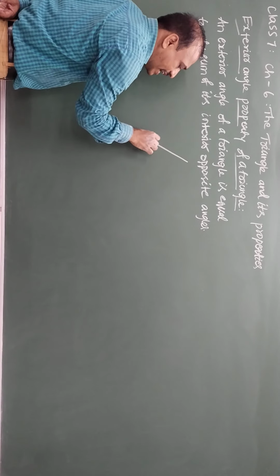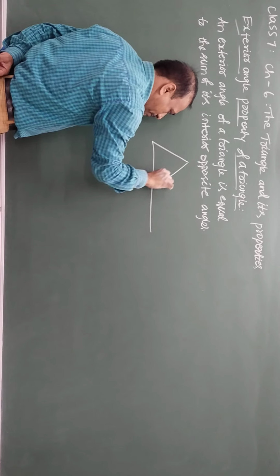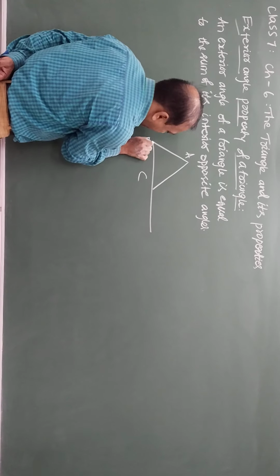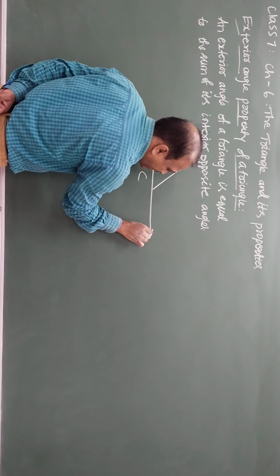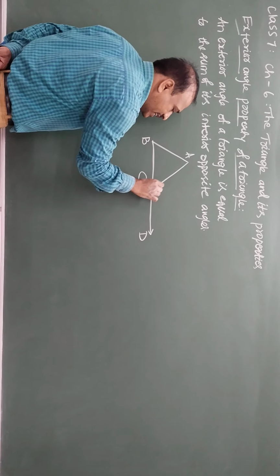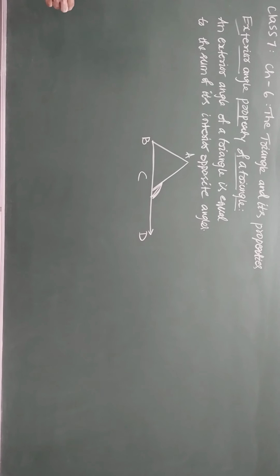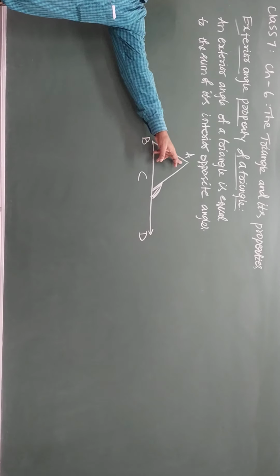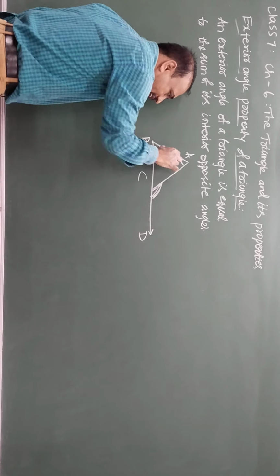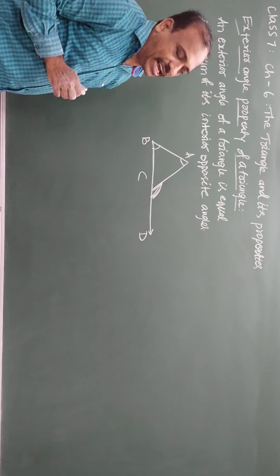Let us see, there is a triangle ABC, and BC is extended in this direction up to D. This portion which is outside is called the exterior angle. So angle A and angle B together equal the measure of angle ACD. That is the exterior angle property.